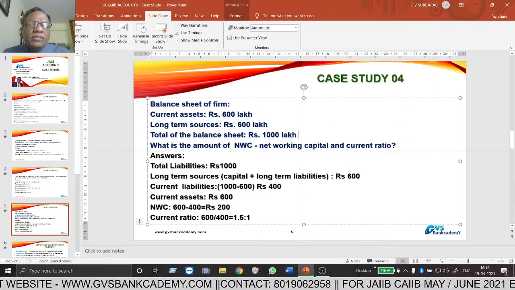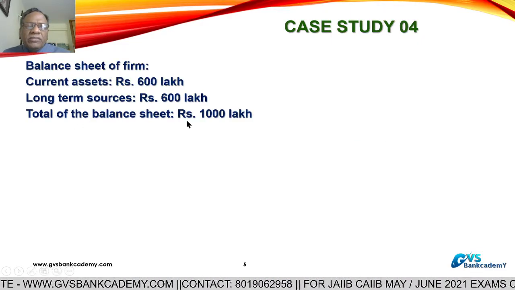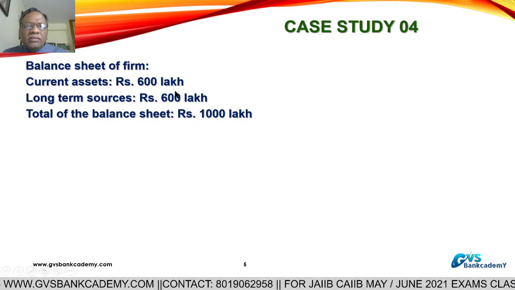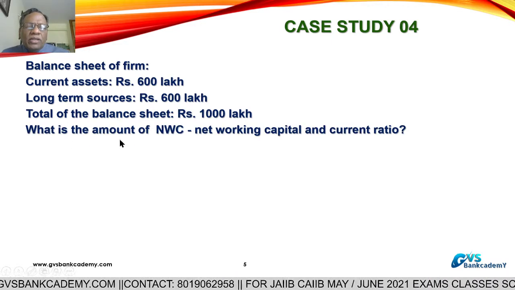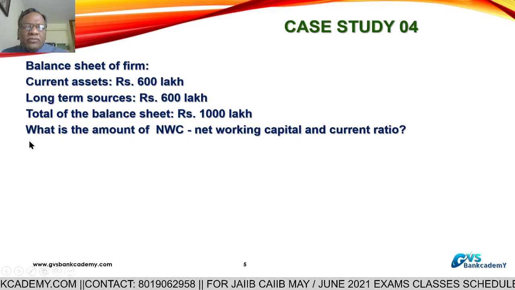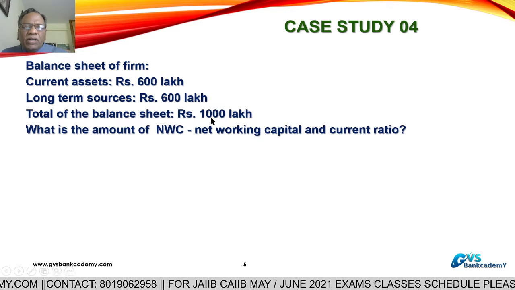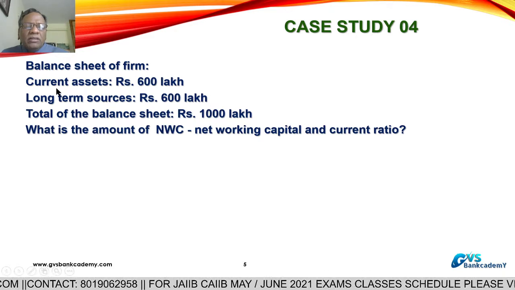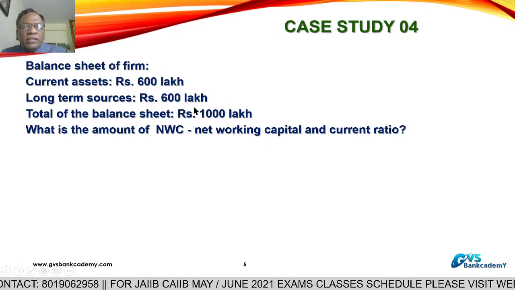Total of the balance sheet is 1000 lakhs. Now what is the amount of NWC, net working capital, and current ratio? This we have to calculate. Total of the balance sheet is 1000 lakhs. Current assets are 600 lakhs. Long term sources are 600 lakhs.